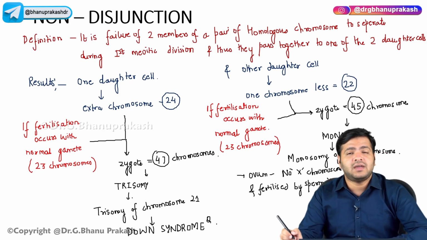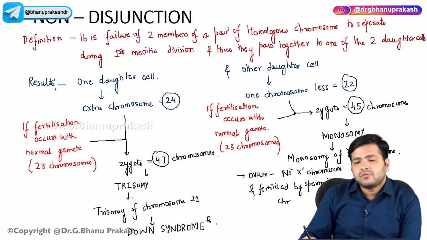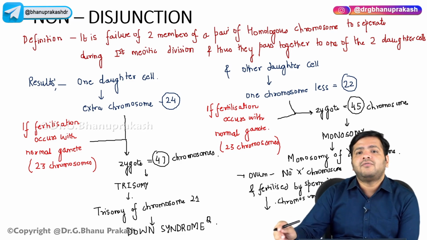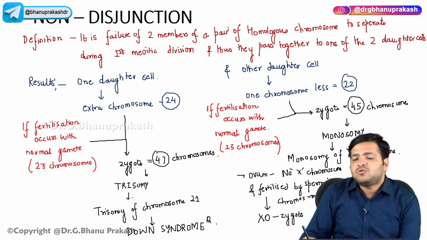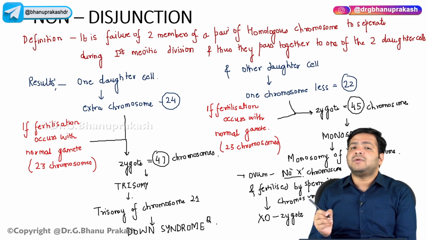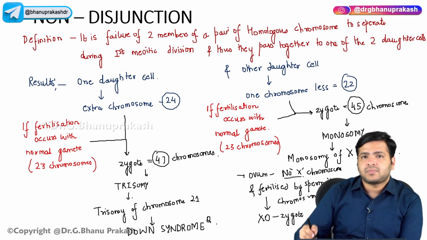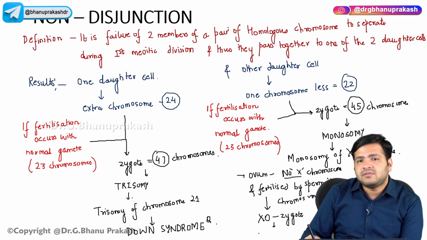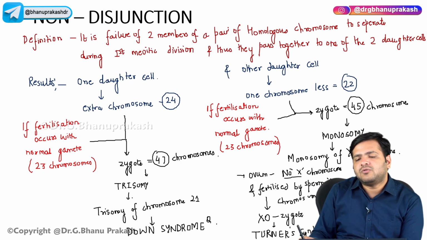What does the sperm carry? X or Y, right? So if it is fertilized by the sperm carrying an X chromosome, then it will result in the formation of XO type, right? The zygote will be XO type, because the ovum had no X chromosome, X is coming only from the father. So it will result in an XO zygote, and this is something which is called the Turner's syndrome.